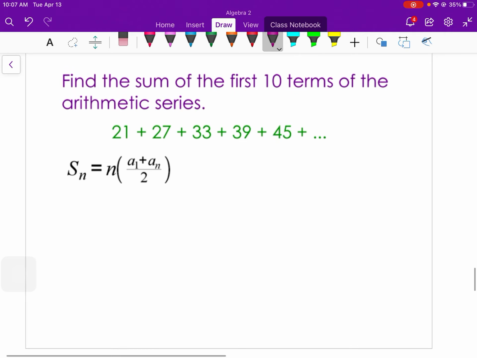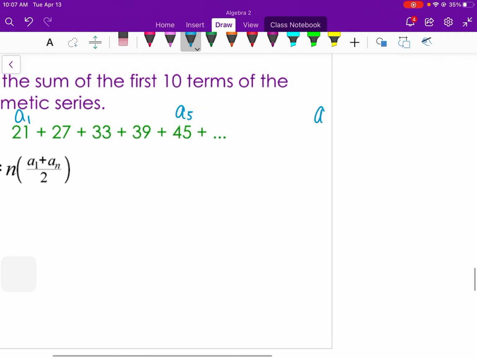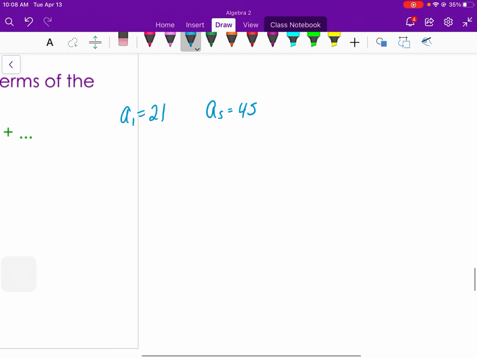Let's see if we can solve this one. If a sub 1 is 21 and a sub 5 is 45, given that information, can we write a rule?